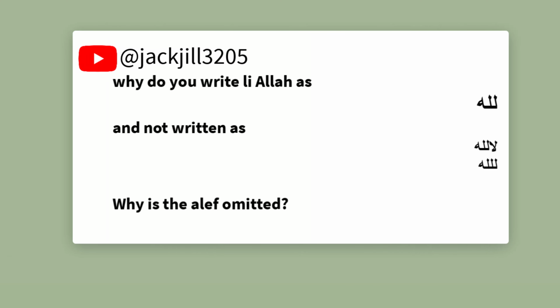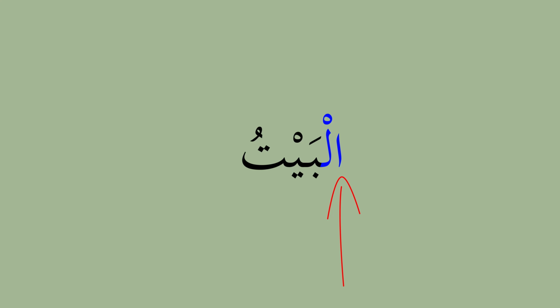Question from Jack Jill 3205, and it says, why do you write lillah this way and not written with 3 lams? And why is the alif omitted? Okay, so there's a few questions there. When we have a noun in Arabic, let's take for example the word bait, and we make it definite, it's al-bait. If we want to add a lam to it, say the harf jar, the lam, you do this by omitting the hamzat al-wasl, and you write it this way, lil bait.